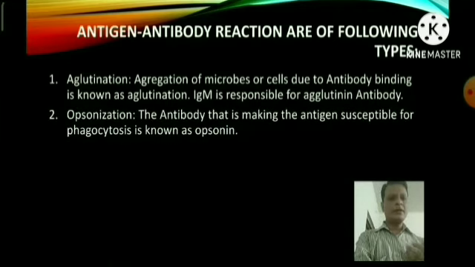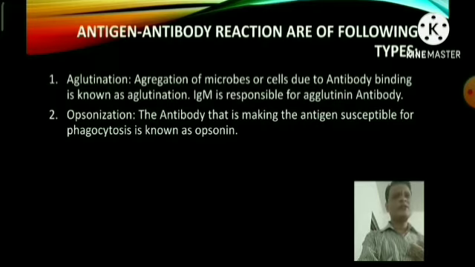Opsonization: the antibody that makes the antigen susceptible to phagocytosis is known as opsonin. Sometimes the phagocytosis process is not enough, or macrophages or neutrophils are not enough to engulf the foreign particles of bacteria efficiently.